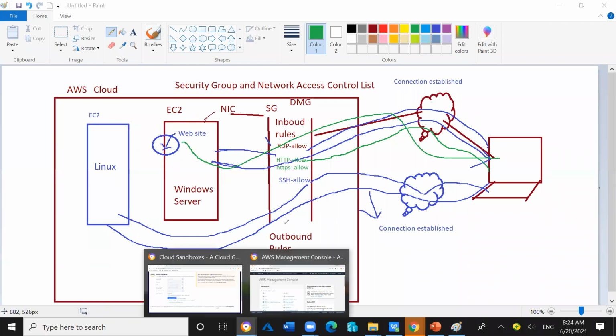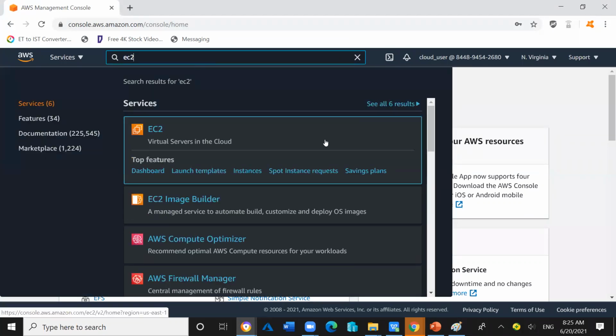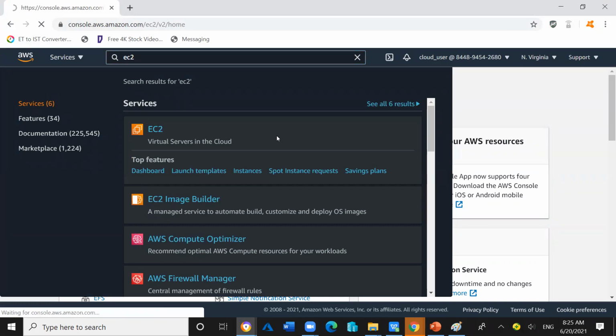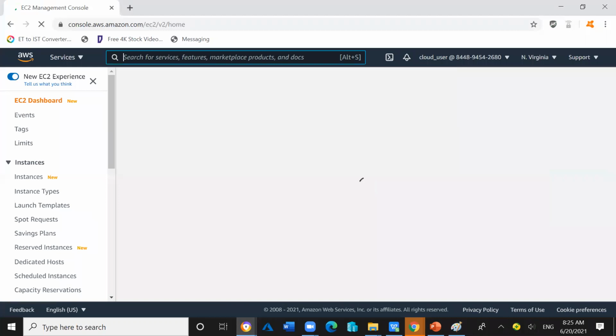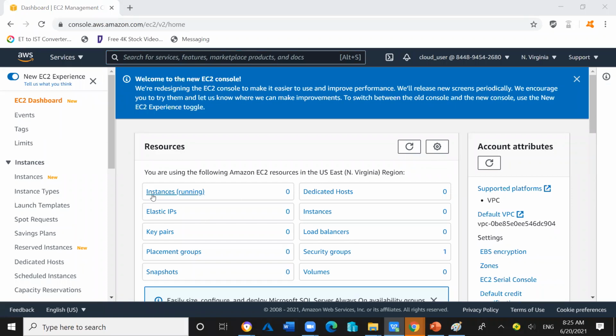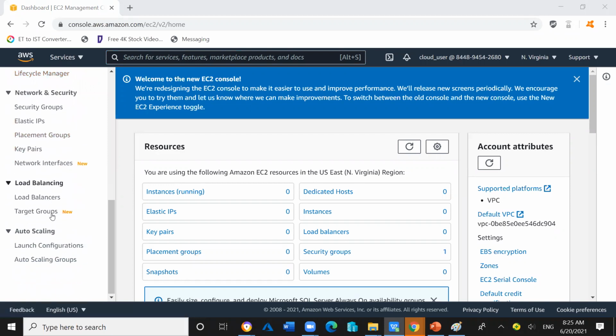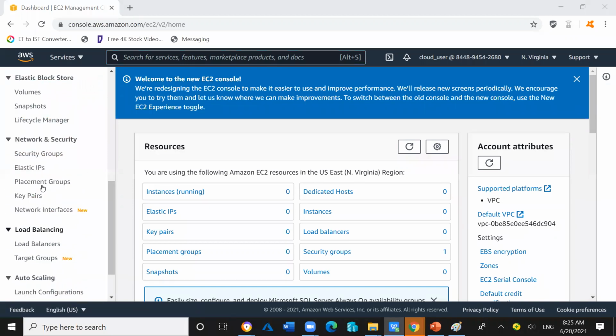So let's go to the portal. Now we are already inside the portal, and we will go inside the EC2 service. Inside this EC2 service, at the left hand side, you will find one component called security group. Under network and security, you will find security groups. So you have to click on security groups.